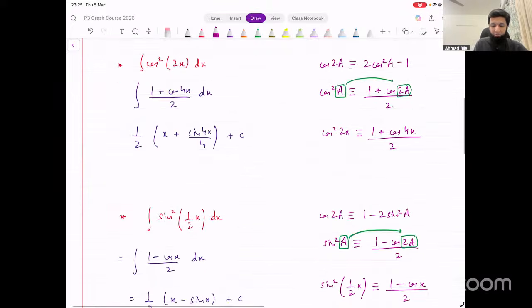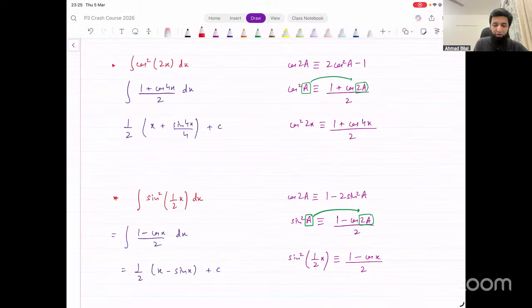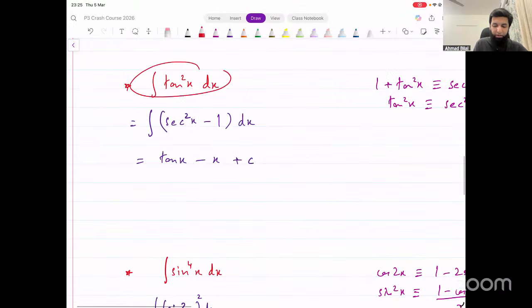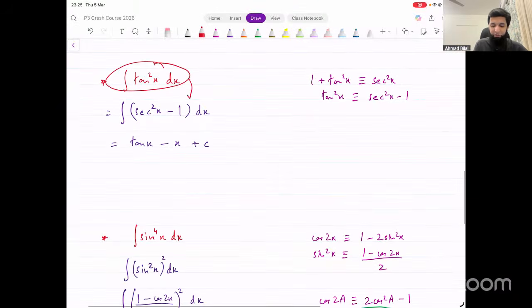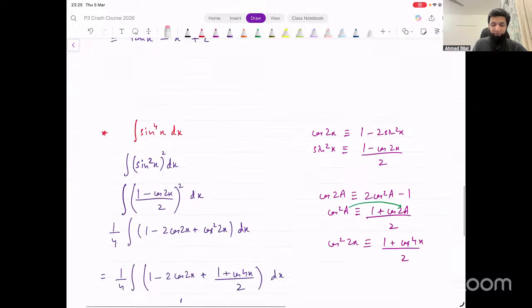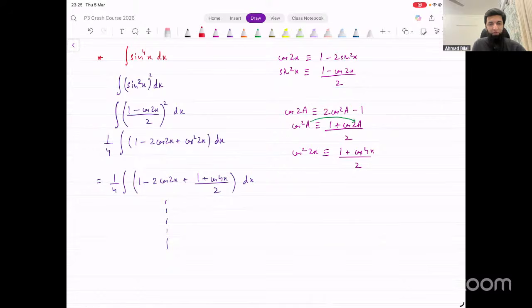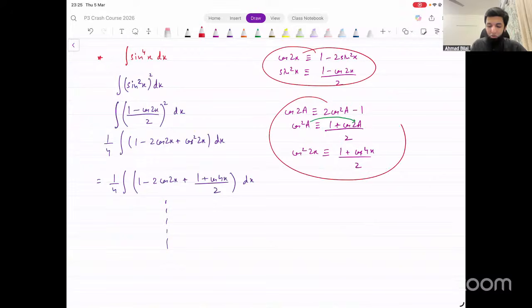We looked at more complicated cases like cos square of 2x, sine square of half x, how to integrate these. If we have tan squared, how do you integrate tan squared? Tan squared is converted to secant squared, and then we integrate that. If we have sine raised to power 4 or cos raised to power 4, we have to use the double angle identity for cos 2 times on this, right?